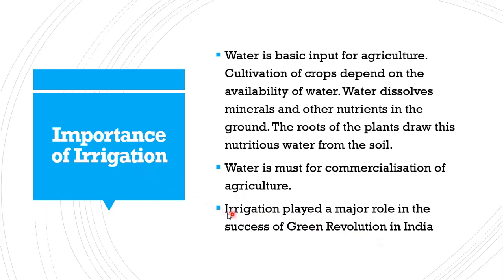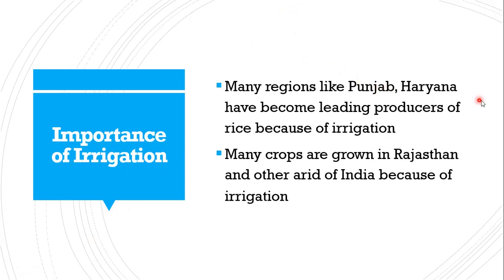Again, irrigation has played a very important role in the green revolution. Apart from hybrid variety of seeds and fertilizer, irrigation is the third component which helped to increase the production level. Moving on to the importance, many regions like Punjab, Haryana have become leading producers of rice. Rice is basically a delta crop. It needs stagnant water. But in Punjab and Haryana, they have started producing rice. How? With the help of just irrigation.